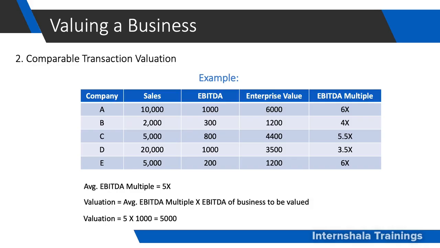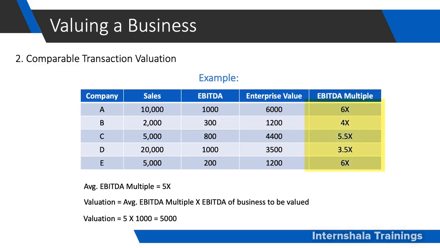Now, the first step is to find out the EBITDA multiple, which is basically the valuation of a company divided by EBITDA. So in the first case, the valuation of the company is 6,000 rupees. So 6,000 rupees divided by 1,000 rupees EBITDA, which is 6x. Like this, we find out the EBITDA multiple of each of these companies.